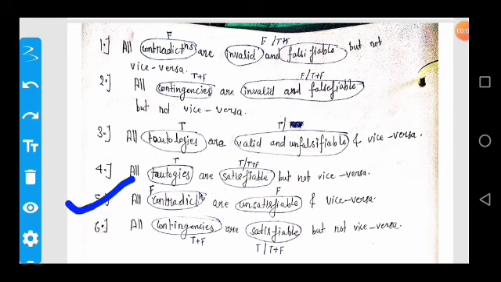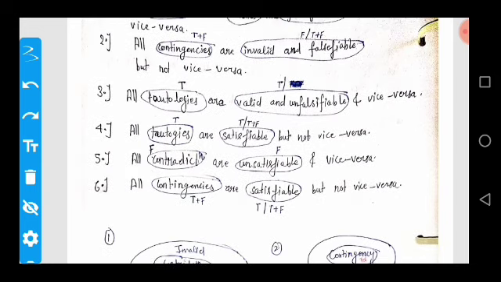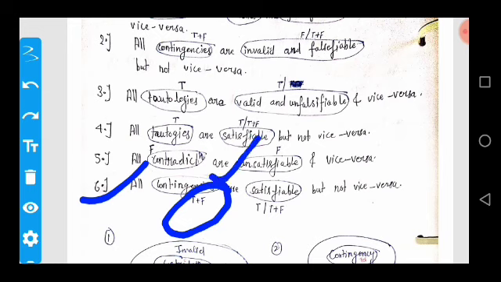Now the next point. All contradictions are unsatisfiable and vice versa. Yes, because both contain only false values in the last column of the truth table. Now the next point: contingent propositions are satisfiable but not vice versa. Yes, because a contingent proposition contains both true and false in the last column of the truth table, but a satisfiable proposition contains either only true or true and false.